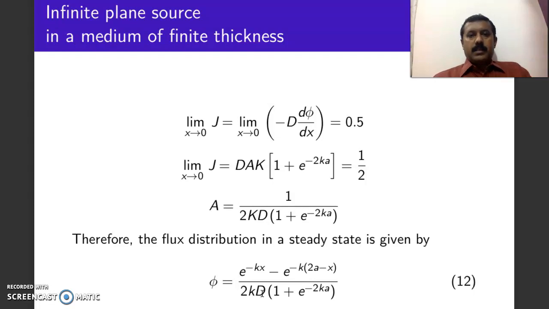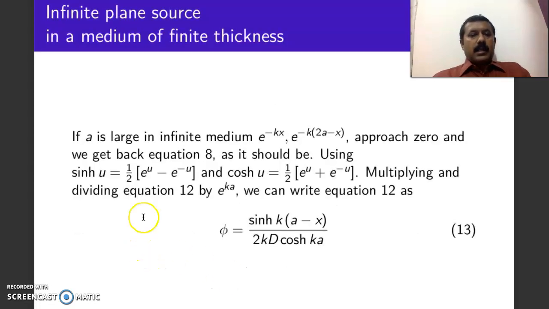Expressing sinh u as half of e to the power of u minus e to the power of minus u, and cosh u as half of e to the power of u plus e to the power of minus u, the same solution can be expressed in terms of hyperbolic functions.